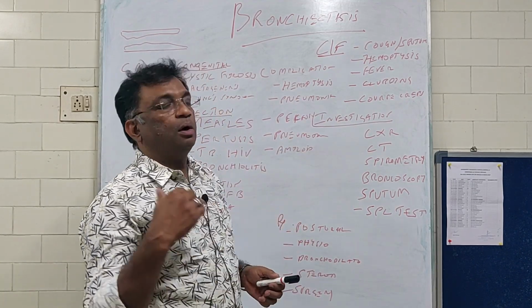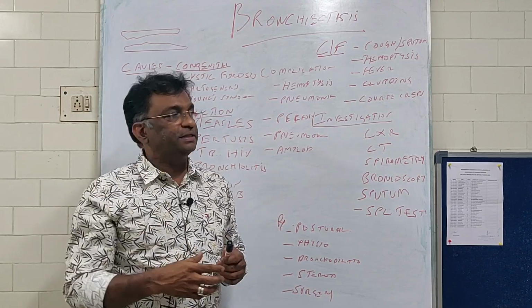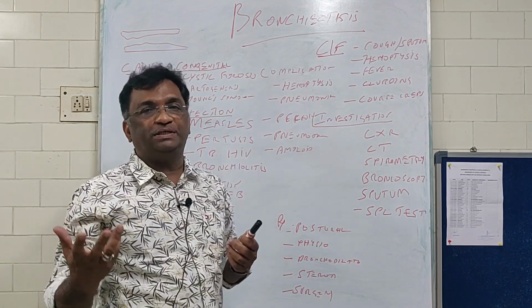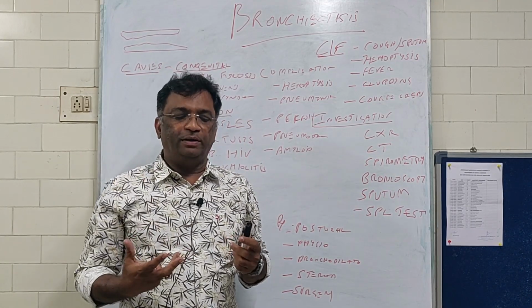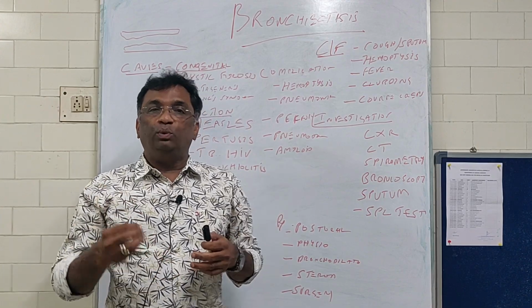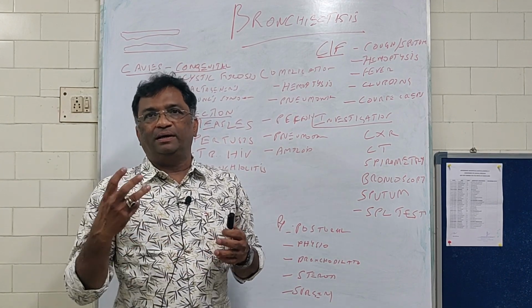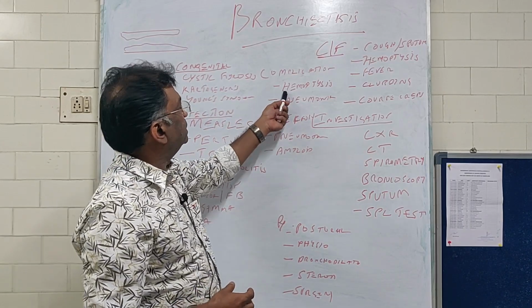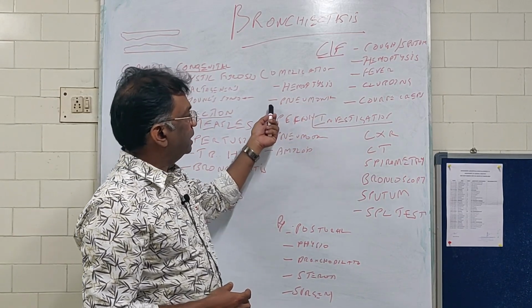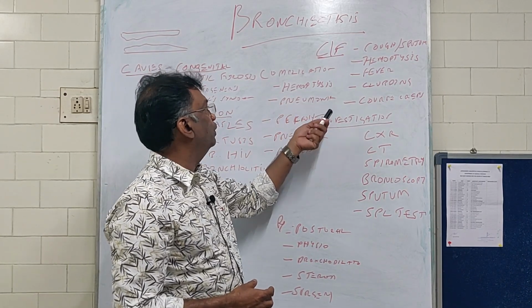Okay, what are the complications of bronchiectasis? One, hemoptysis. I told you, it can be life-threatening. In such a condition, you will have to do a bronchoscopy to identify the bleeding vessel and arrest the bleeding. The patient can have superadded infection or pneumonia.